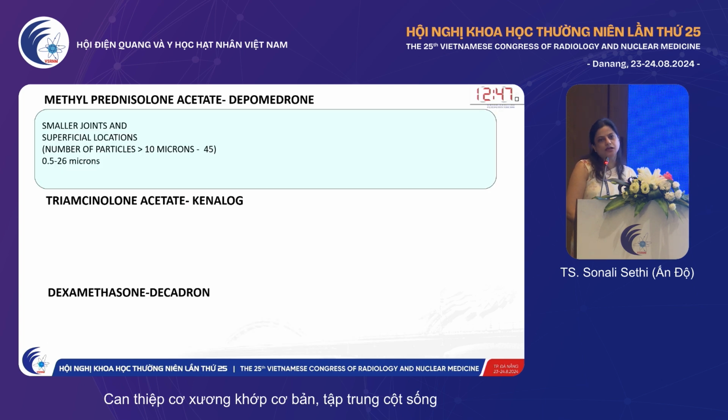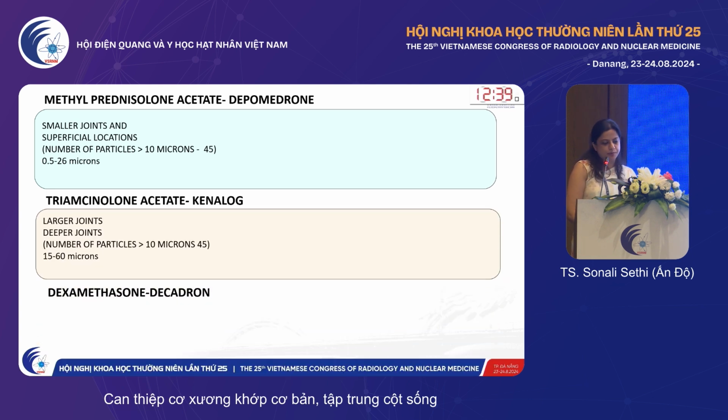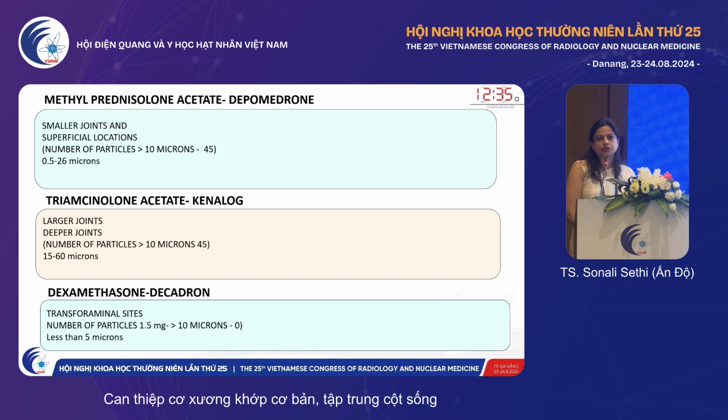These are particulate steroids, and we use them because they are slightly longer acting compared to the non-particulate steroid, which is dexamethasone. Dexamethasone, being non-particulate, is preferred in perineural injections because of the risk of inadvertent intra-arterial injection into the radicular arteries, which are very close by.